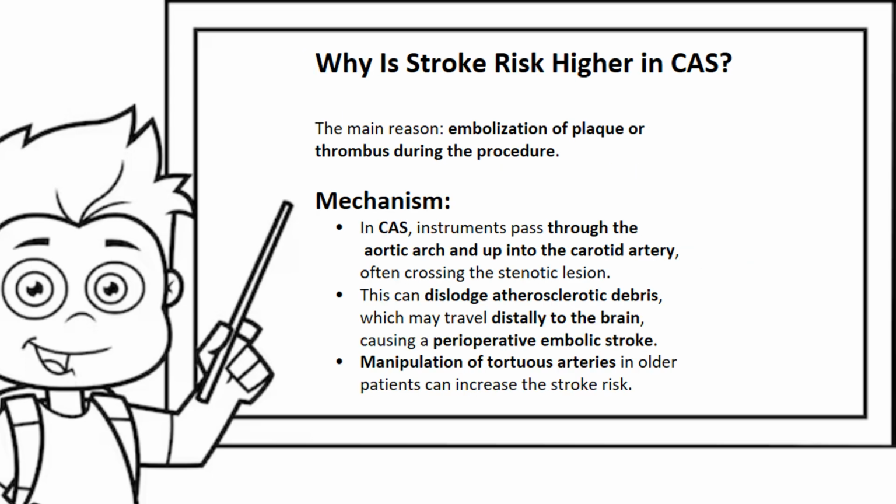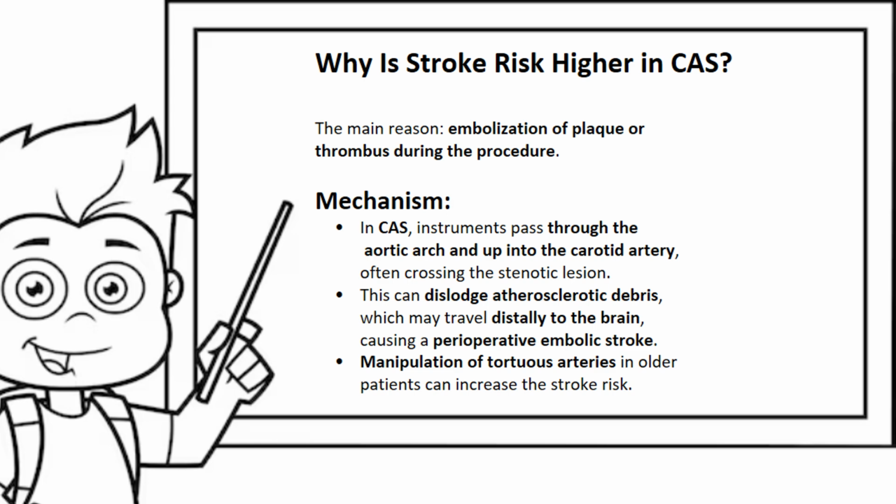Now, stroke is higher in carotid artery stenting, and the main reason is due to embolization of plaque or thrombus during the procedure. In carotid artery stenting, instruments like wires, balloons, and stents are passed through the aortic arch up into the carotid artery, often crossing the stenotic lesion. Now, this can actually discharge atherosclerotic debris, which may travel distally into the brain, causing perioperative embolic stroke.